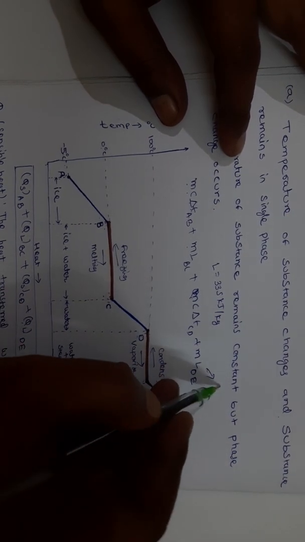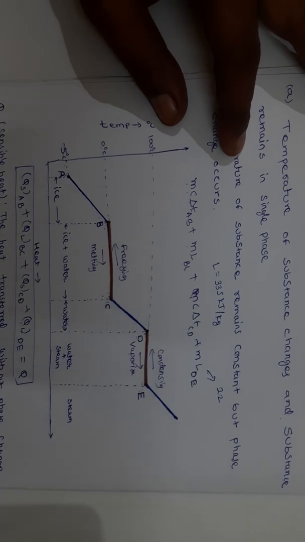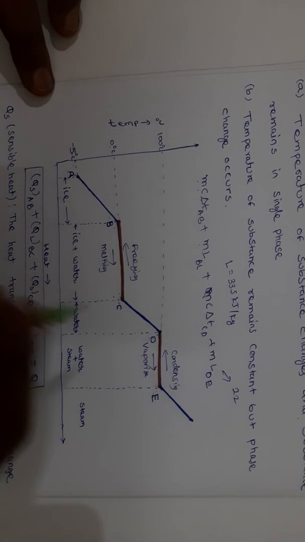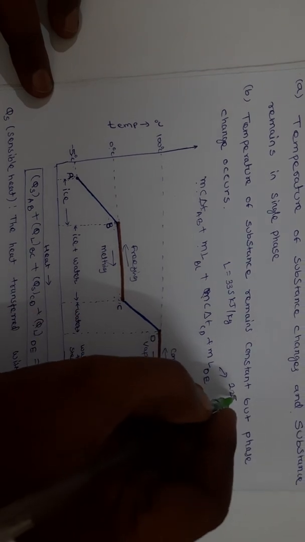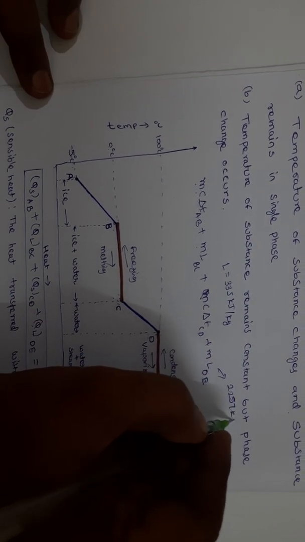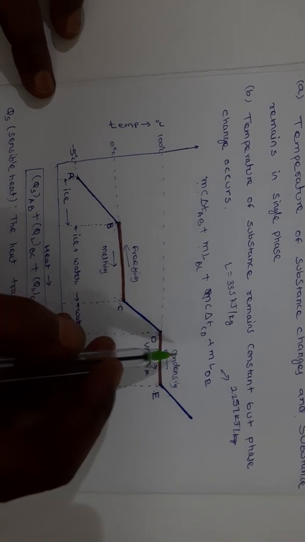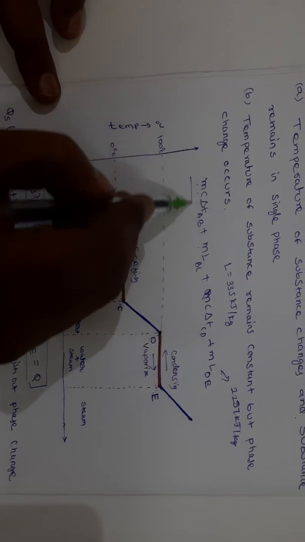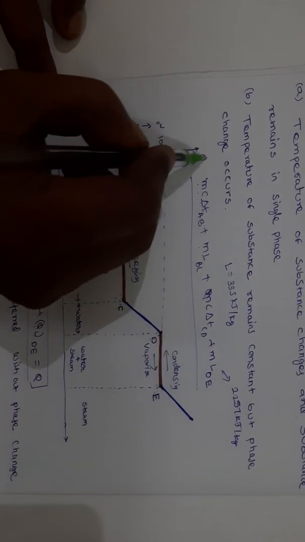The latent heat of vaporization for water is equal to 2257 kilojoules per kg. So this is the total heat absorbed by the water, that is equal to Q.